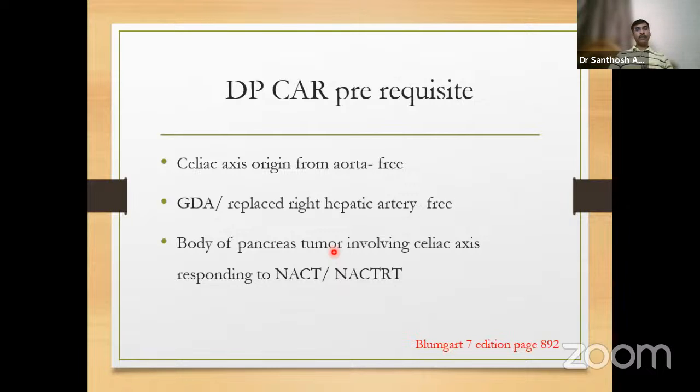So 15% will develop ischemic hepatitis. For them, we can supercharge the GDA, supercharge through a graft placed between the aorta and the common hepatic artery stump.